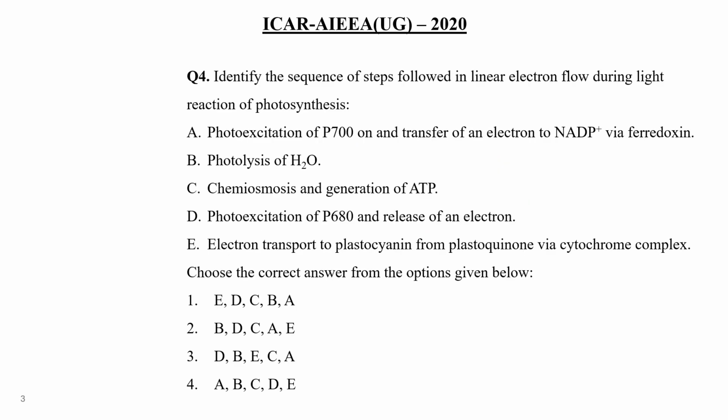Next, identify the sequence of steps followed in linear electron flow during light reaction of photosynthesis.